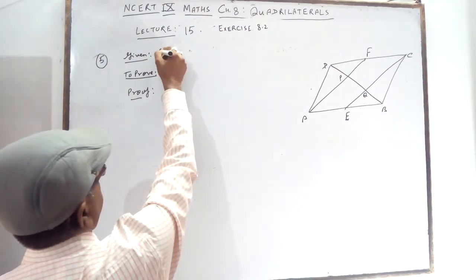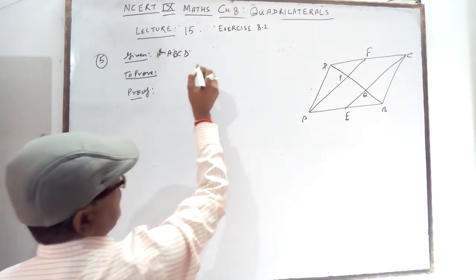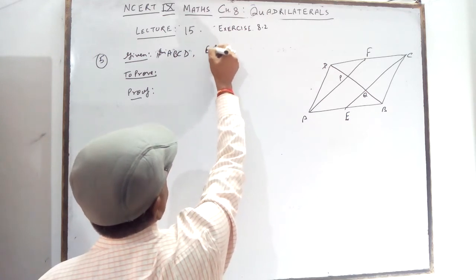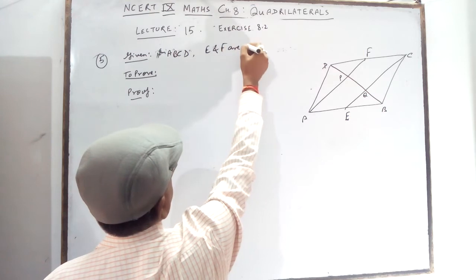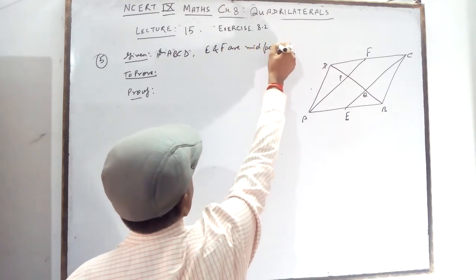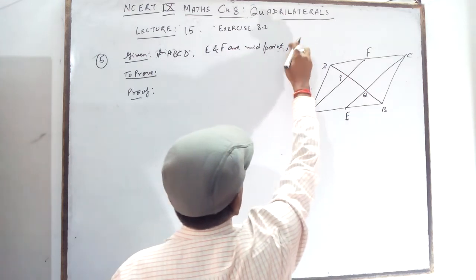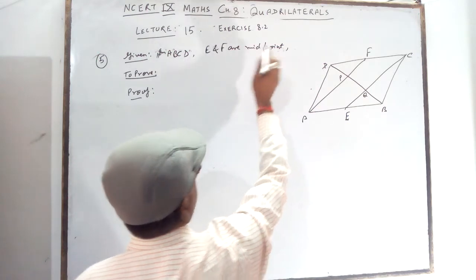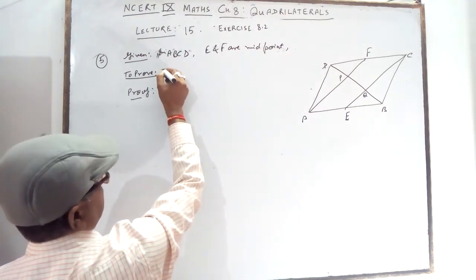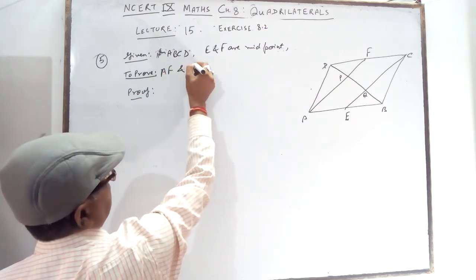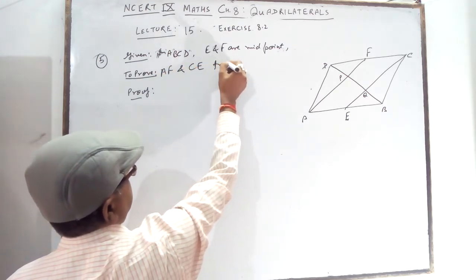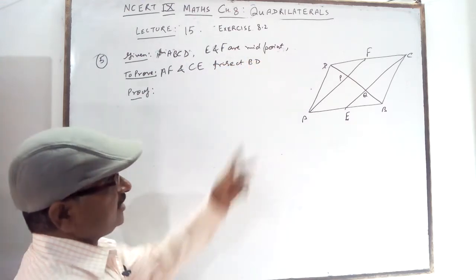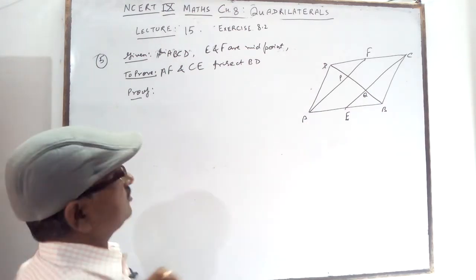Parallelogram ABCD, in which E and F are the midpoints. Here E and F are the midpoints. To prove: AF and CE trisect BD. Trisect BD means all the three parts are equal: DP equal to PQ equal to QB.